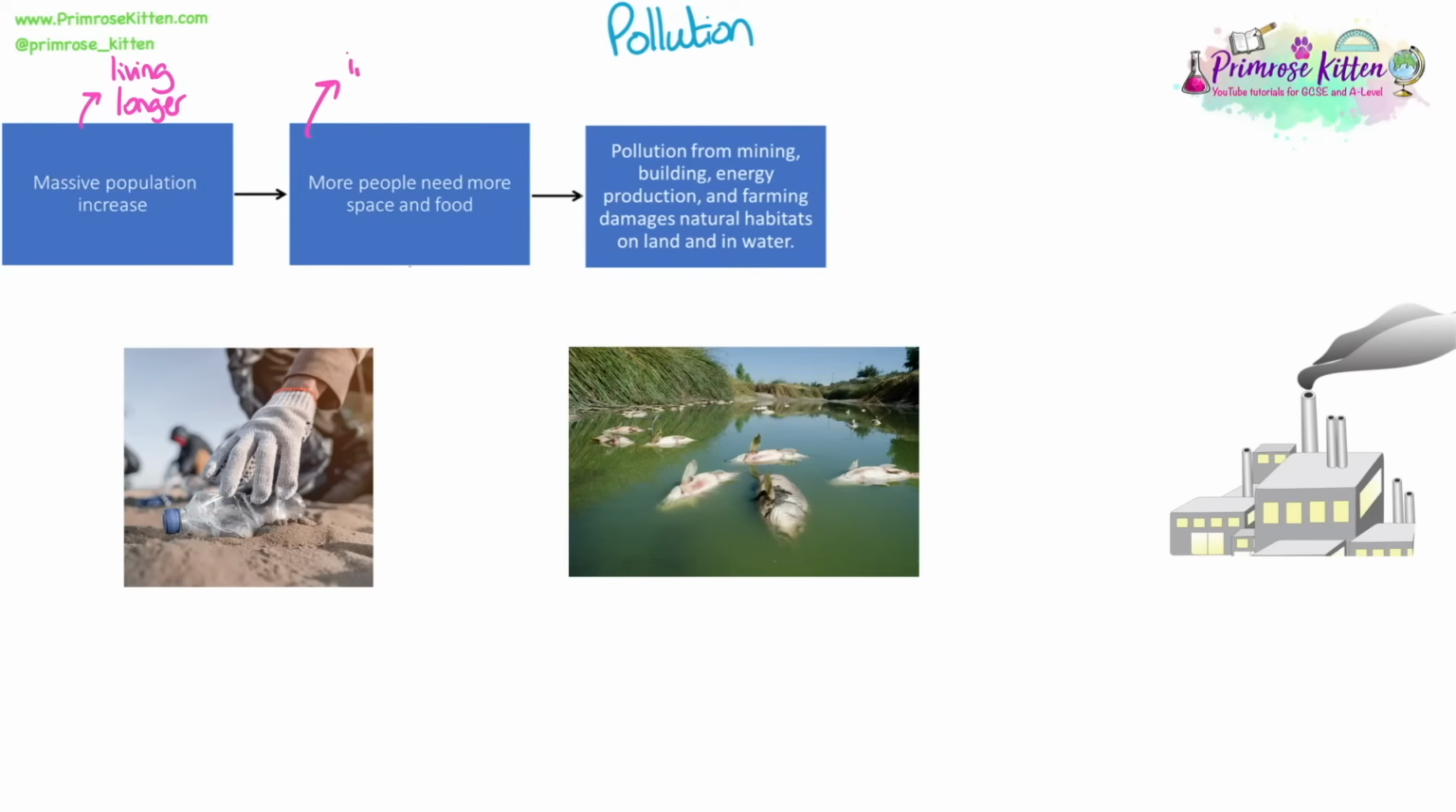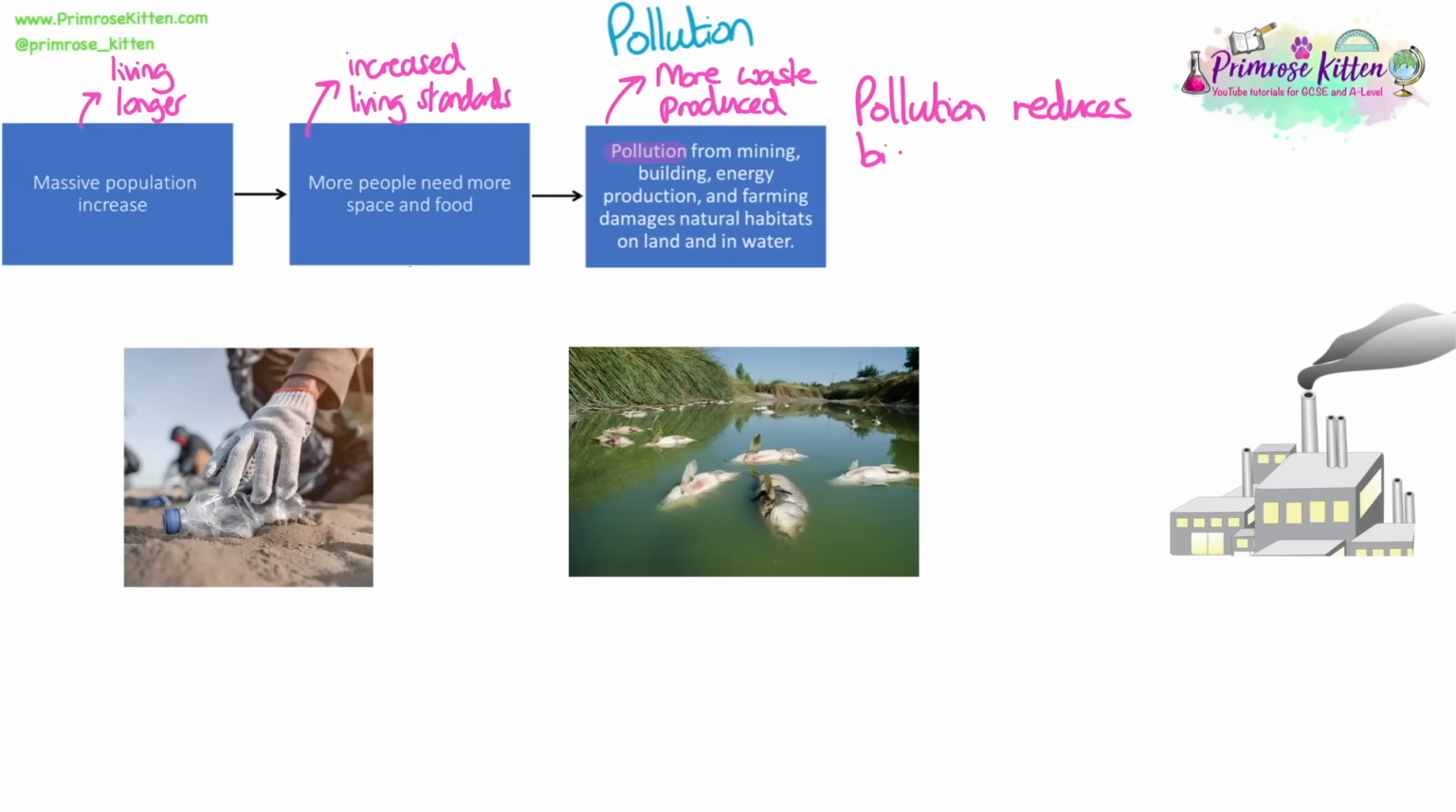There has been a massive population increase in humans because we have better medical facilities and better access to food, so people are living longer. This means because there are more people, we need more space to live and also to grow food. And we also have increased living standards, so we want more space and more food. This creates pollution from mining, building, energy production, farming, and that all damages natural habitats on land and in water. And because there's more people and we have more stuff, we are producing more waste.